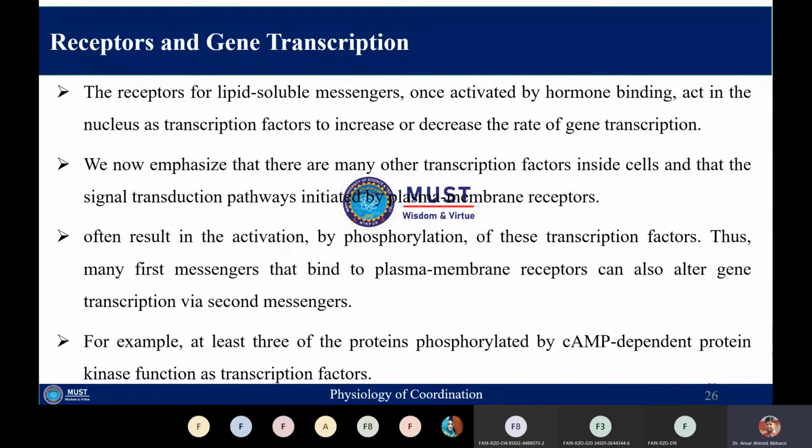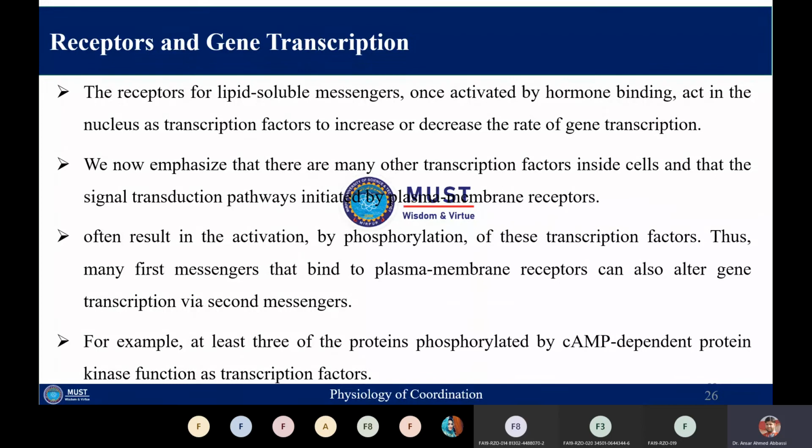Receptor and gene transcription. This is another part of the lecture. As all of you know, receptors can be for lipid soluble messengers. Previously we discussed receptor activation in case of lipid insoluble messengers. Here we are discussing receptor activation by messengers which are basically lipid soluble.